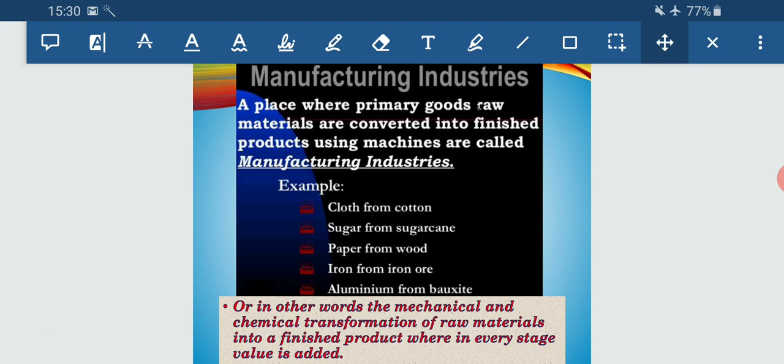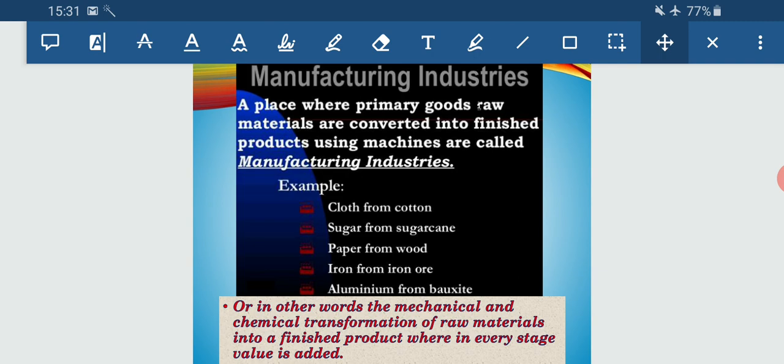Now what is manufacturing industry? Basically the raw materials that we acquire from the primary activities or from the primary sector are converted into finished products. That means these are all finished products, all tangible goods, and it is by using machines that they are manufactured. Now manufacturing is actually a process, and what is industry? Industry is the geographical site where this process of transformation takes place.